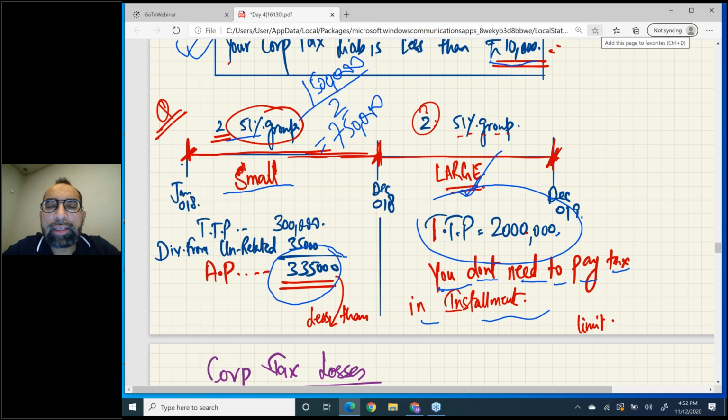Listen, one question students are asking: if we have a 15-month period of account, we normally divide it between 12 and 3, and the tax payments of the first 12 and remaining 3 are separate. For example, we are a small company, so for the first 12 months, the accounting period ending December, we count 9 months, and for the second accounting period, which ends in March, we count again 9 months. That means 2 separate payments. Tax payments are separate, but the tax return is not separate. For a 15-month period of account, the tax return due date is the same.